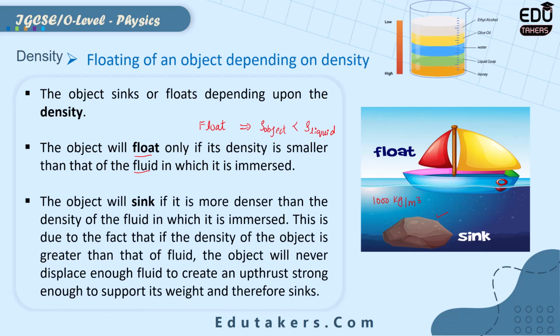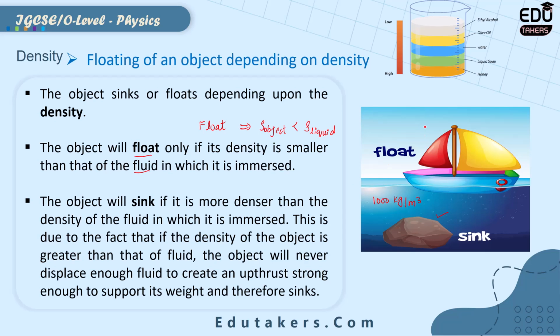Next, when does the object sink, depending upon the density? The object will sink only if the density of the object is larger than that of the liquid in which it is immersed.